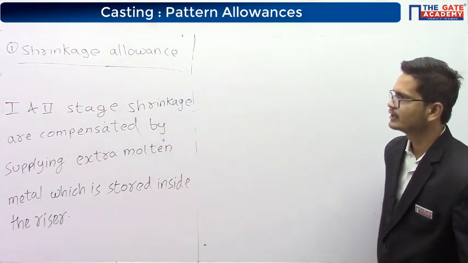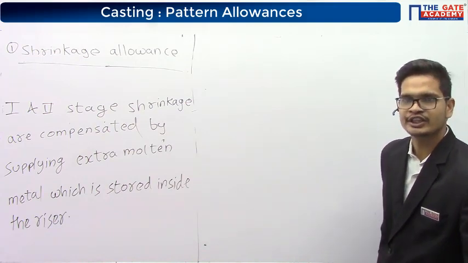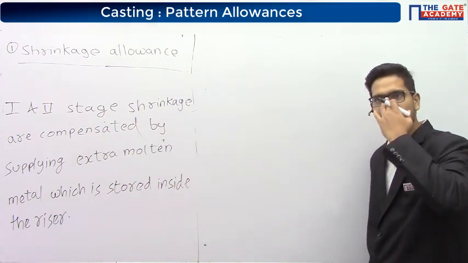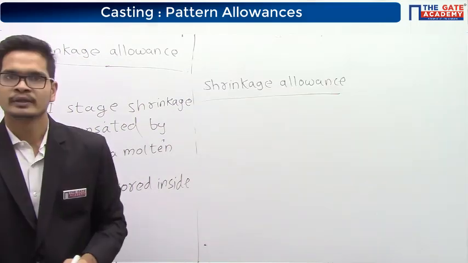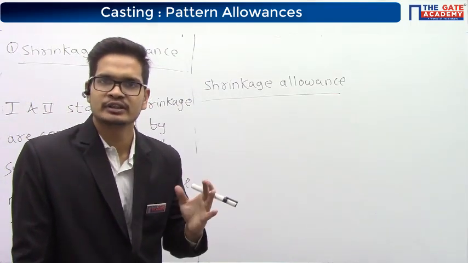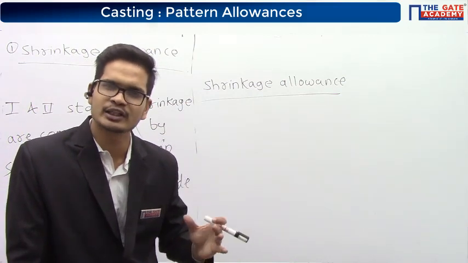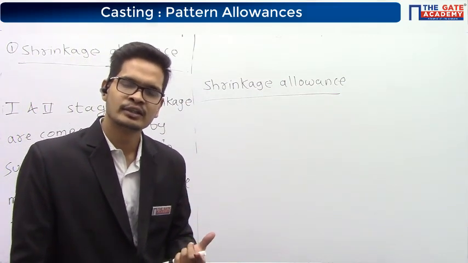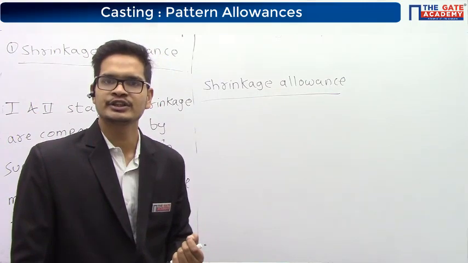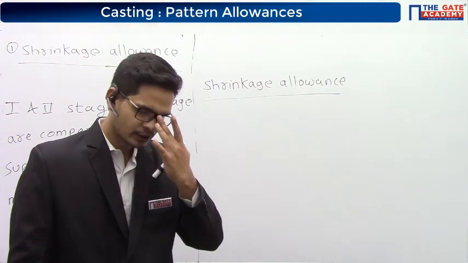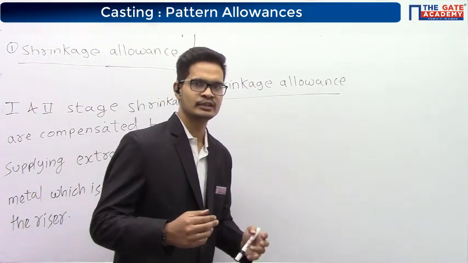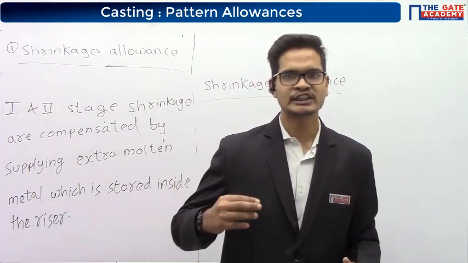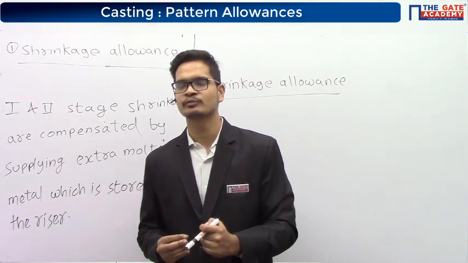Now let us see the solid shrinkage. The shrinkage allowance will be dependent on what? The shrinkage is taking place while the metal is solid. When a solid metal is expanding or shrinking because of the temperature difference, this expansion or shrinkage depends on some coefficient.